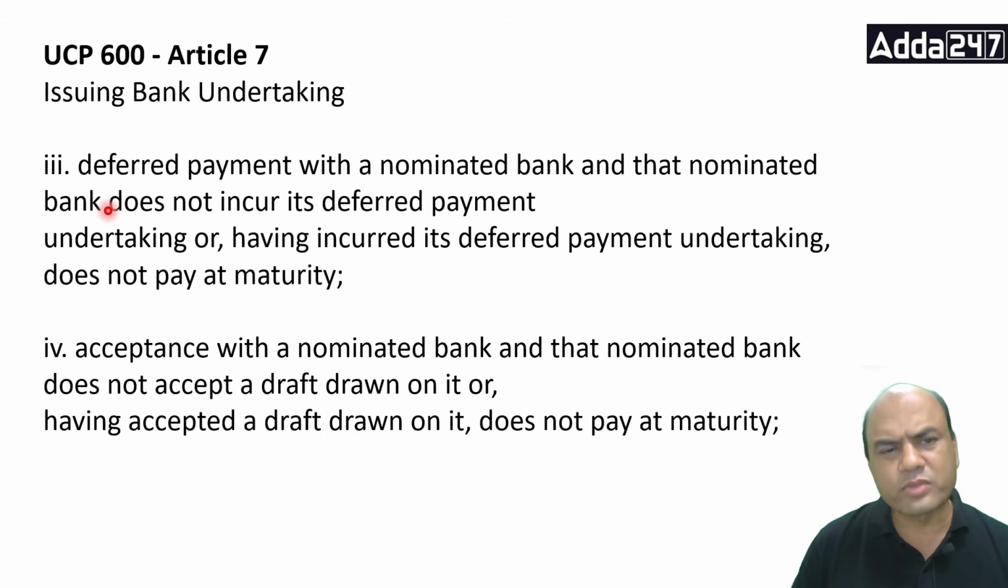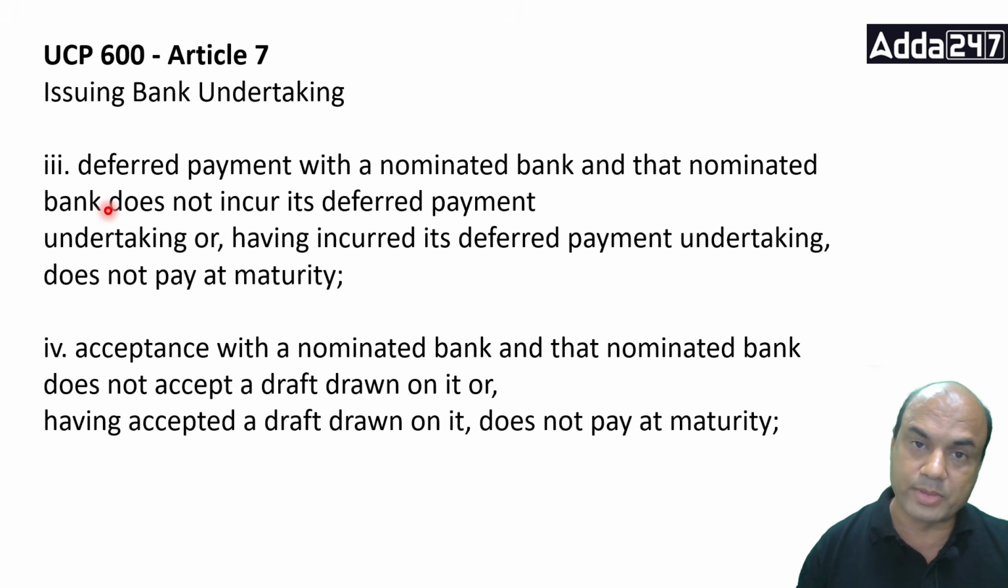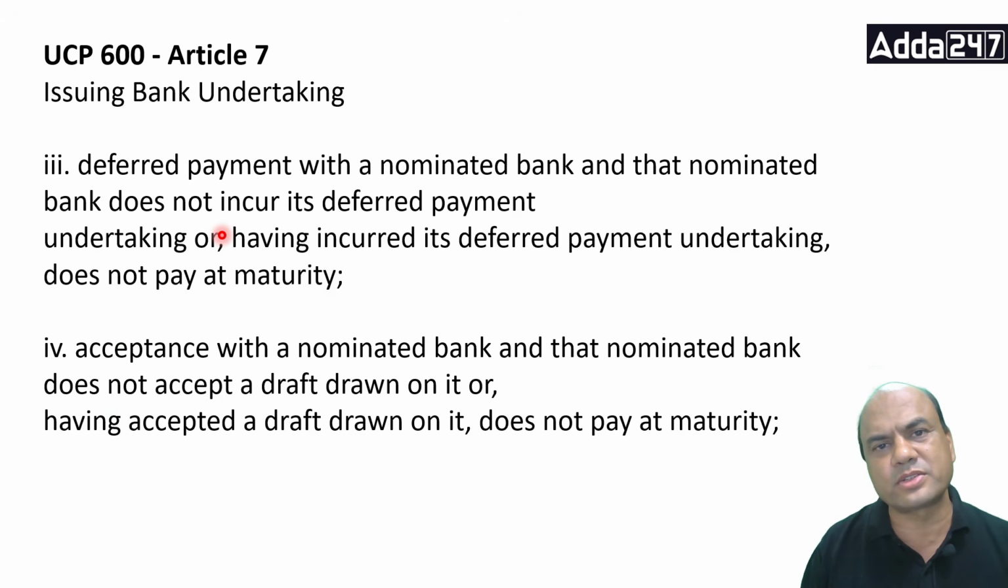Okay. Fourth one, same: acceptance with the nominated bank, means the LC is available by acceptance. Acceptance here means we are talking of usance bill of exchange. Third one was deferred payment without bill of exchange. Fourth one is usance with bill of exchange. If the nominated bank does not accept the draft drawn on it, or having accepted the draft does not pay on maturity, again the issuing bank has to pay. So in any case, if the agent is not acting, the principal has to act.